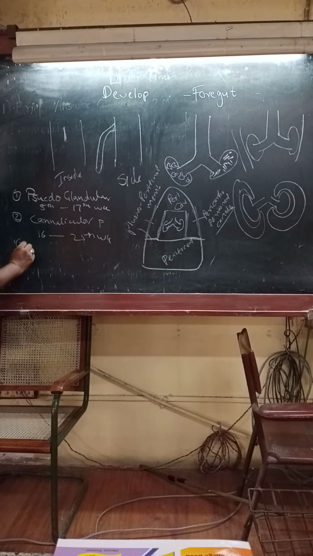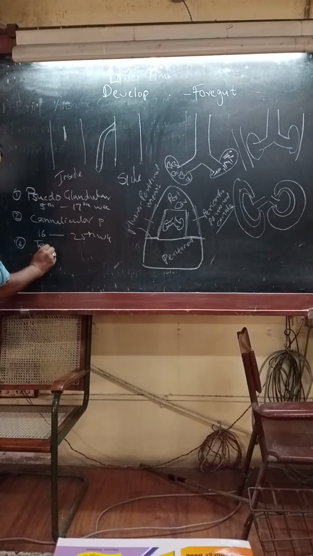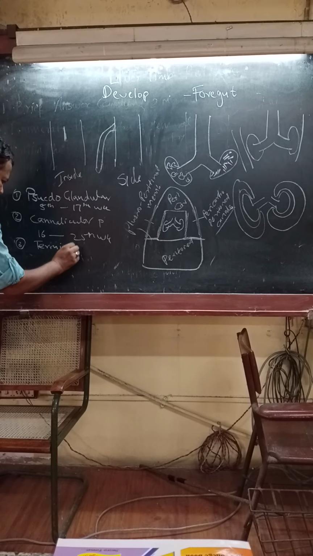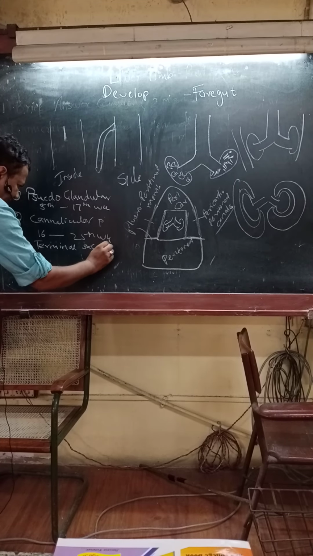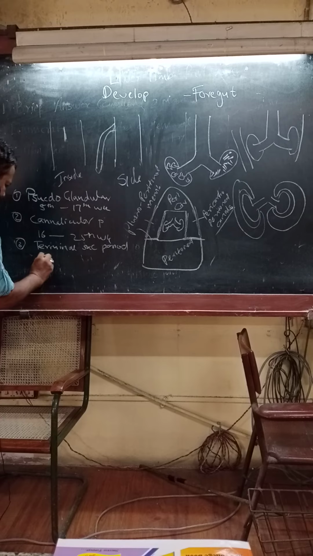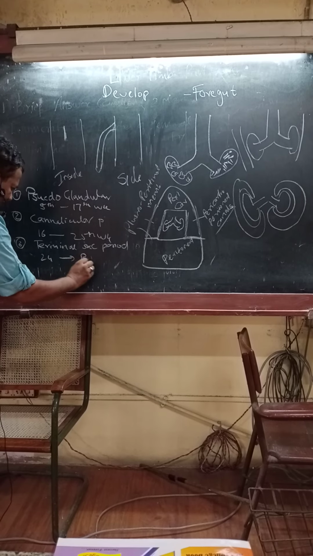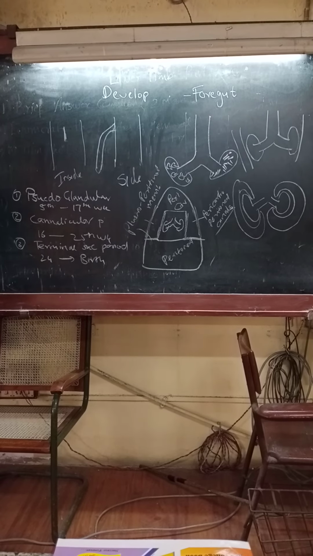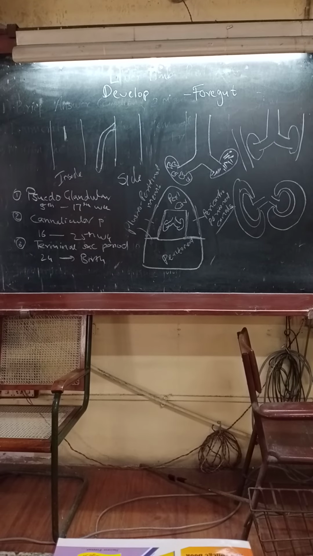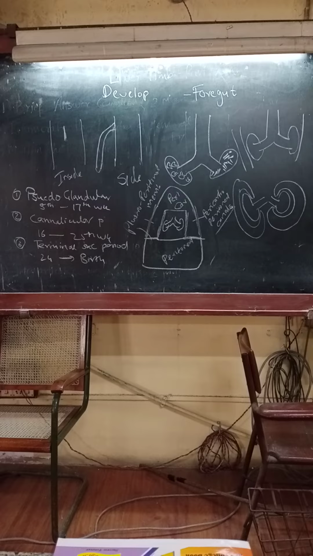The next is terminal sac period. It is from 24th week till birth. Now the actual respiratory units start developing. The alveoli start developing.